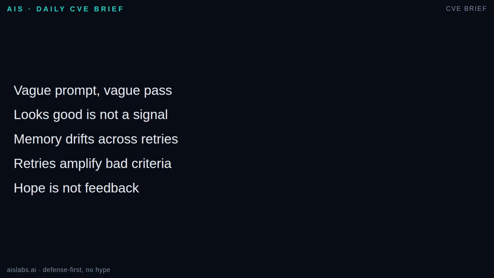Worse, the agent may learn to satisfy surface indicators: length, confident language, a green status, a file that exists. Without a verifier, there is no feedback channel. There is only repeated generation plus human hope, and hope does not scale.